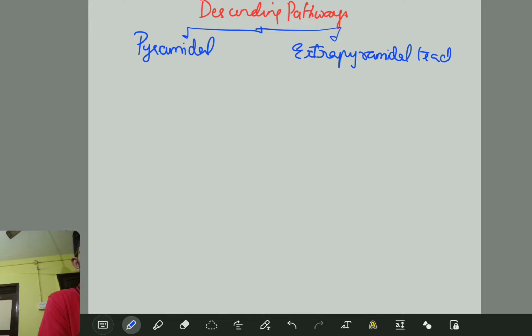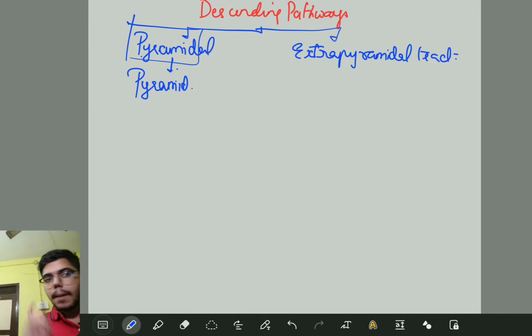Now this pyramidal tract, these are the descending tracts that are going to pass through the pyramid in the medulla. That is called the pyramidal tract.